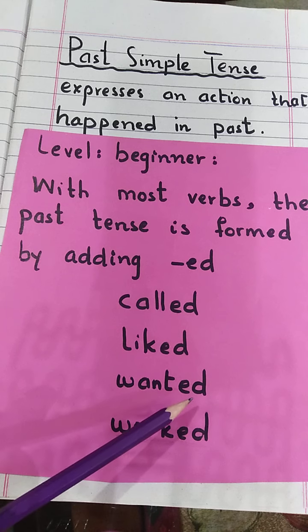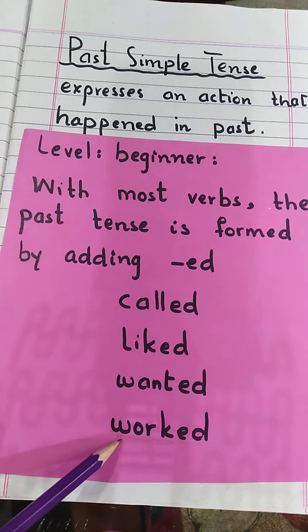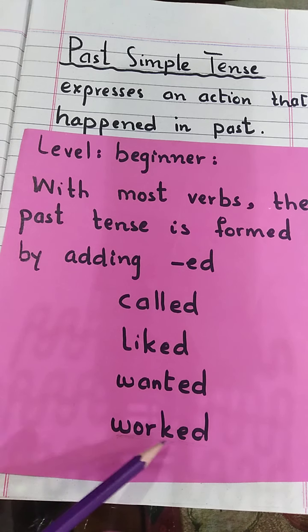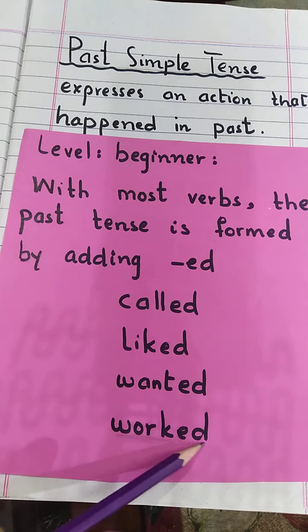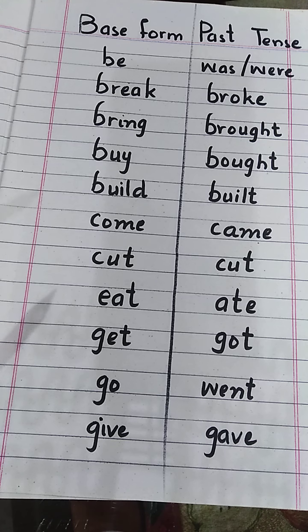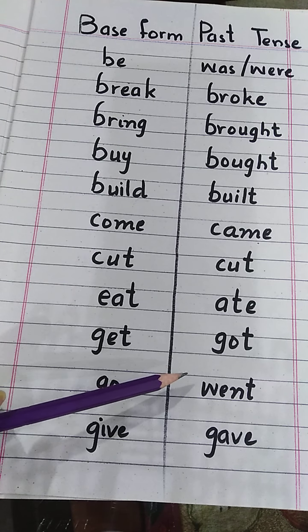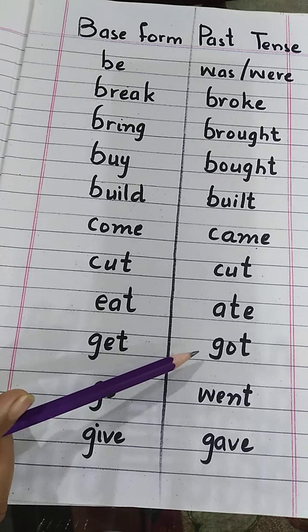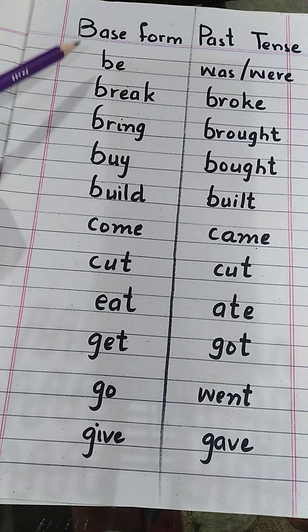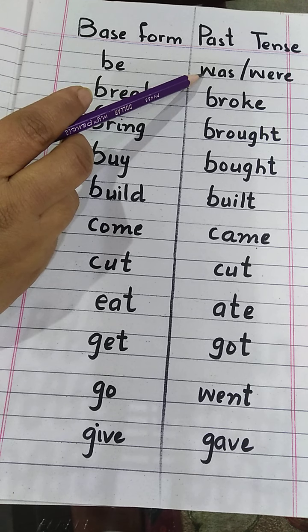Wanted: again we add ed to make the past simple tense. Worked: work is the base form, and by adding ed it becomes worked. So dear students, we have two columns. In the first column we have base forms. In the second column we have the second forms of verbs, and the second form of verbs is used in the past simple tense. Be is a base form, was and were are the second forms of the verb.